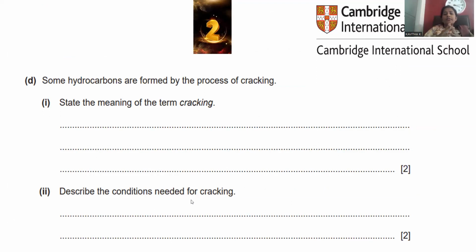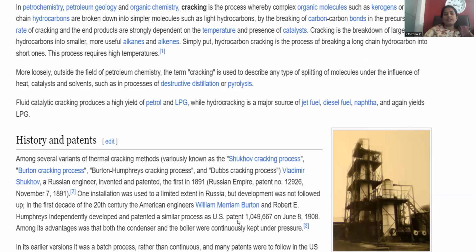The only thing we need to remember is that pressure is applied and at the same time temperature is to be raised, then only will the cracking process be possible. In the presence of a catalyst also we can apply this kind of cracking process. This is the way we can answer question number 2. Let's move on to question number 3.